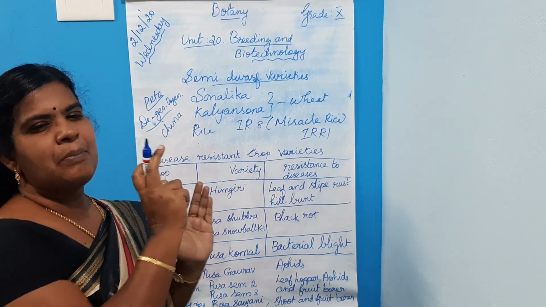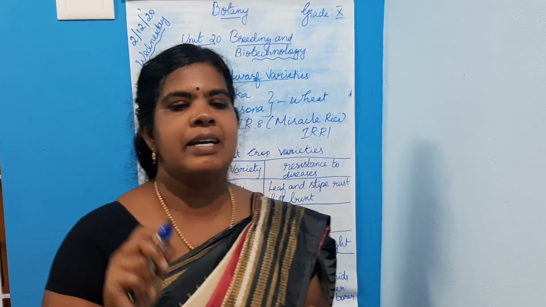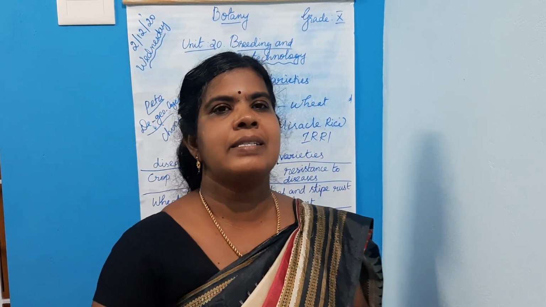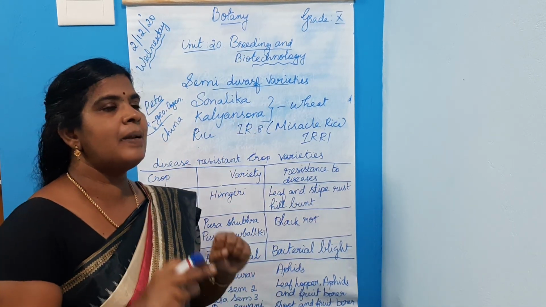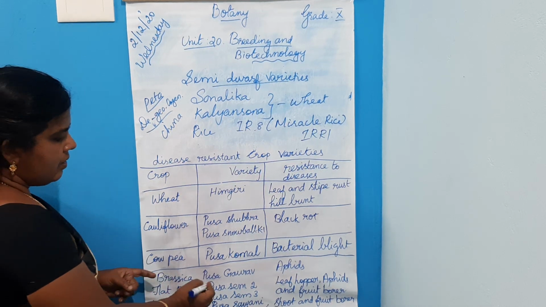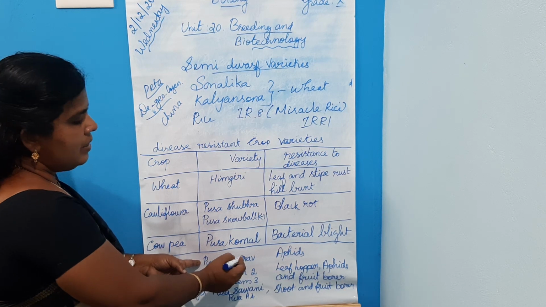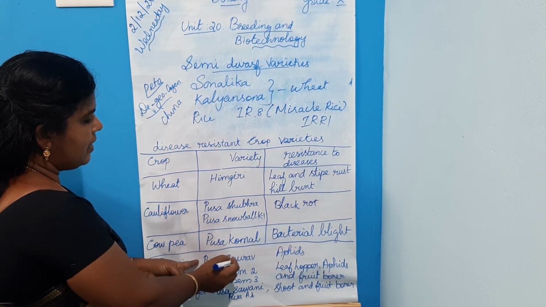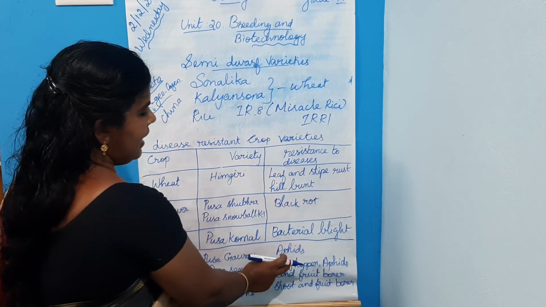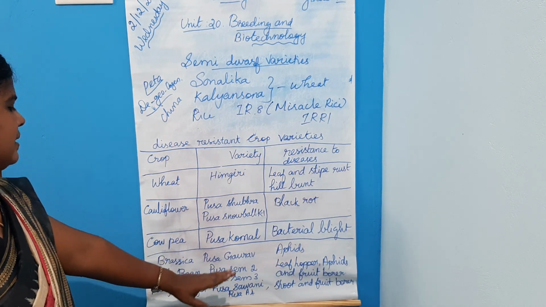Now by breeding technology, disease resistant crop varieties are developed. Then by applying breeding technology, insect and pest resistant varieties are developed. For example, in Brassica, the variety is Pusa Gaurav, which possesses resistance against the pest aphids.